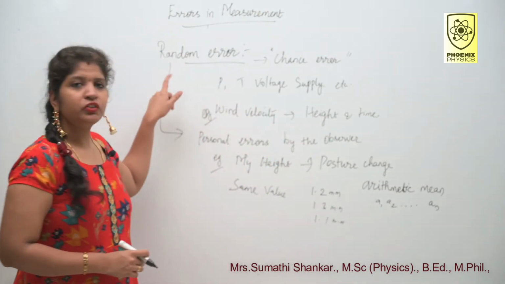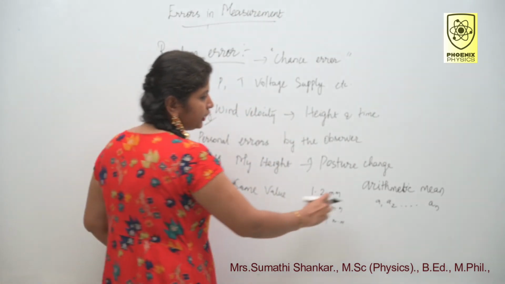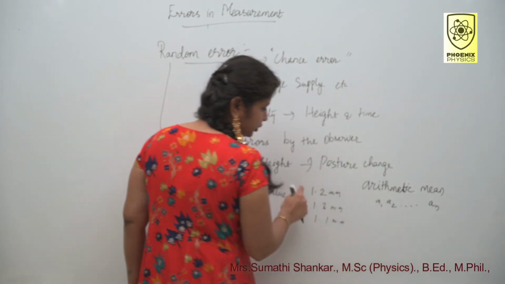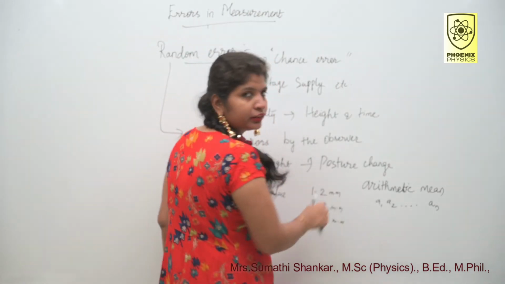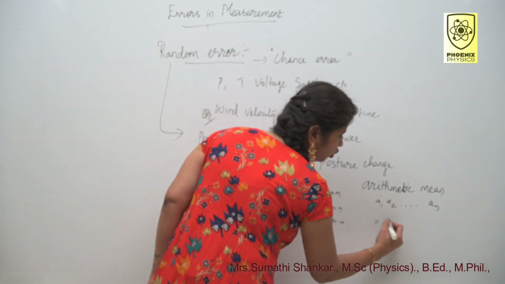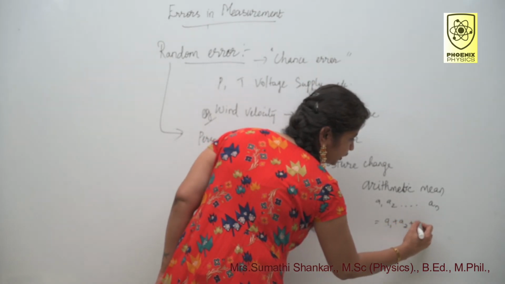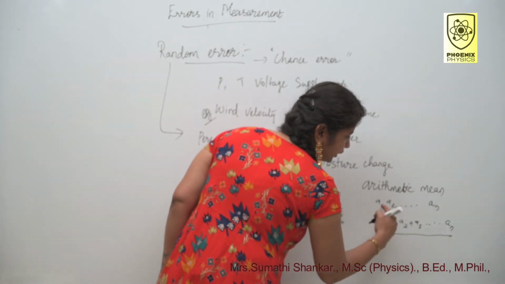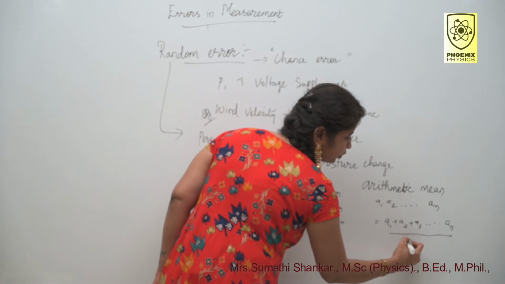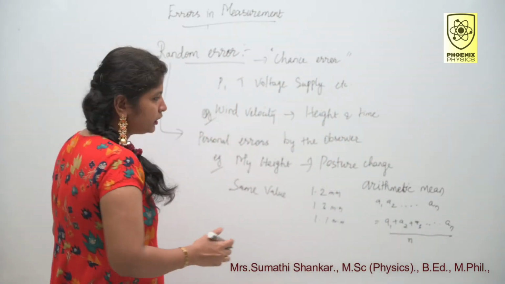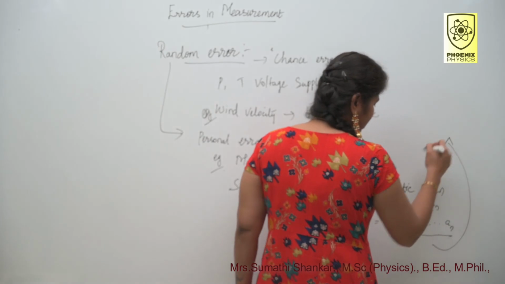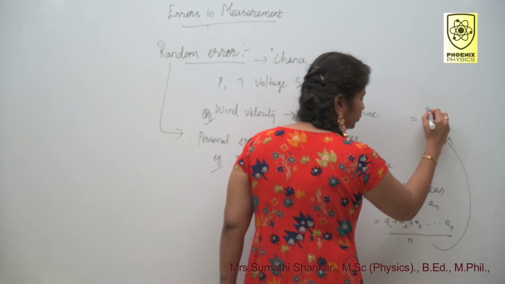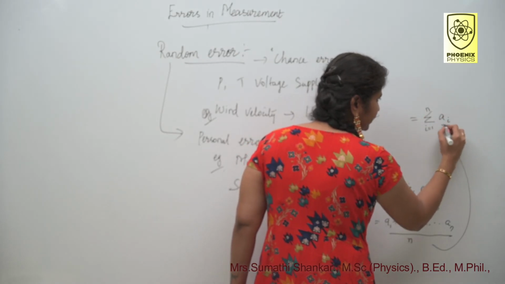Then how do you minimize this random error? By taking arithmetic mean. Say A1, A2 up to An, these are my measurements. Then how do you take arithmetic mean? By simply adding all the values A1 plus A2 plus A3 up to An and dividing by the number of readings. Here I am taking n number of readings, so I am substituting n here. Then how do you write the equation? You can simply write it as summation of i equals 1 to n, Ai divided by n.